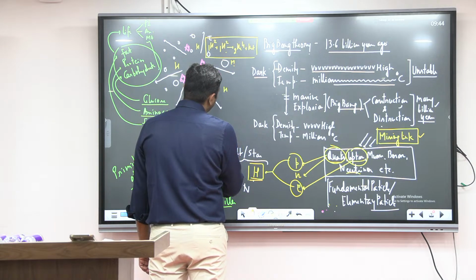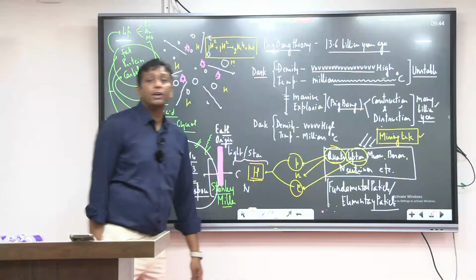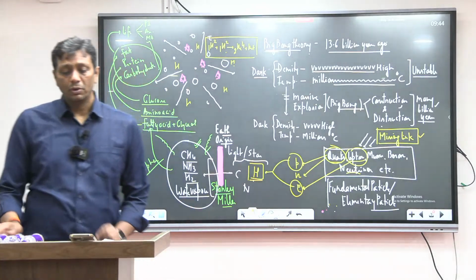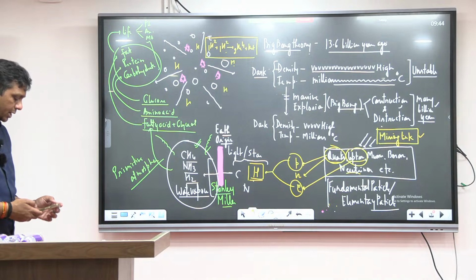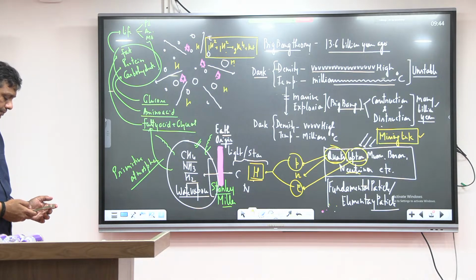Again, for the Earth's origin, guys, you will read various geographical theories. Your geography teacher will even discuss with you different types of Earth origin theory.